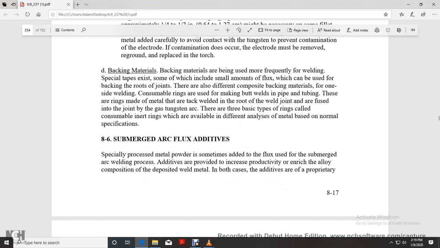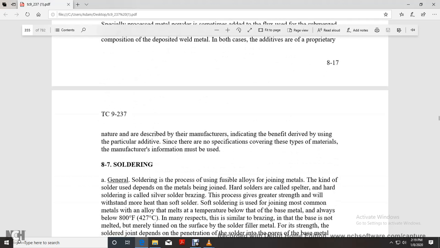8.6. Submerged arc flux additives. Specially processed metal powder is sometimes added with the flux arc or the submerged arc welding process, with additives to provide an increase in productivity and enrich the alloy composition of the deposited weld metal. In both cases, additives are proprietary in nature, and the manufacturers indicate the benefit derived by use of the pure additive. There is no specification covering the type of the material. The manufacturer information must be used.